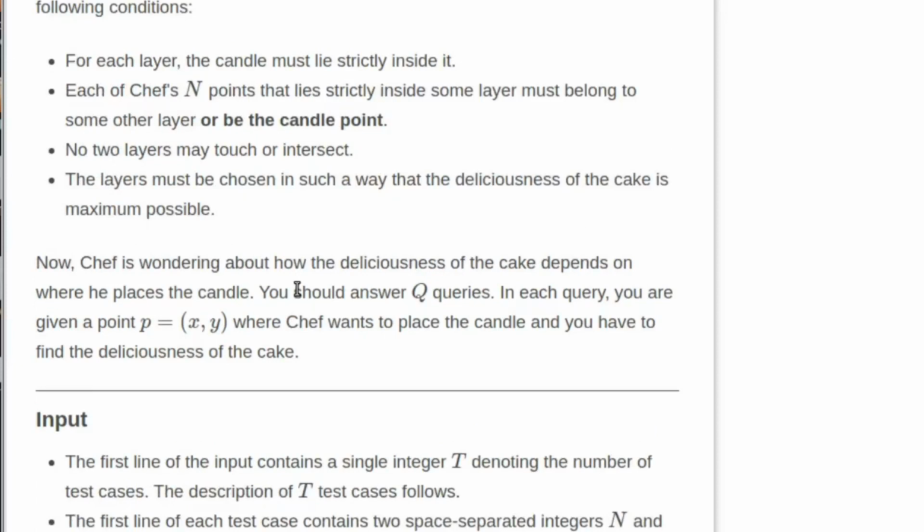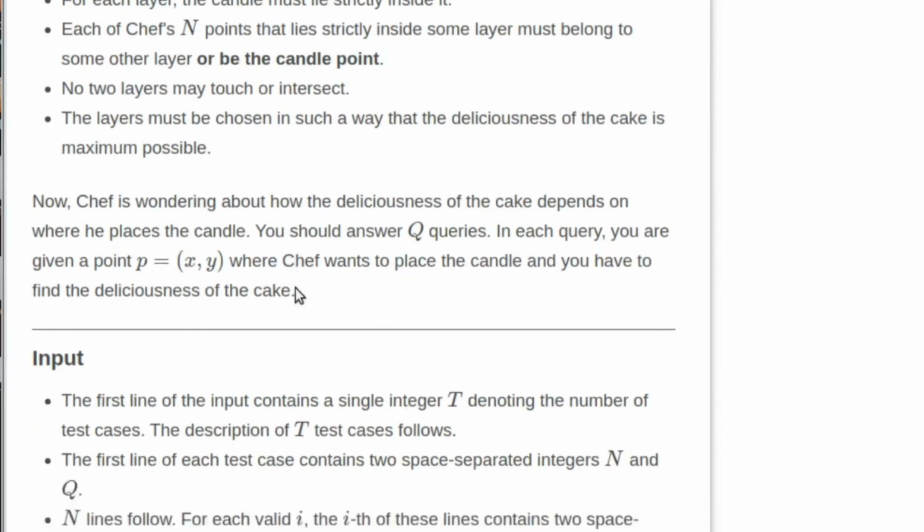So you have to answer q queries in which you are given the position of the candle, and you have to find the maximum deliciousness of the cake, okay? Let's try to understand what the problem statement is saying.